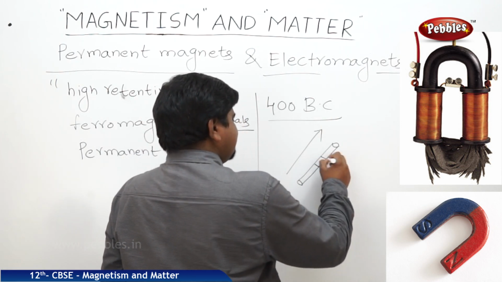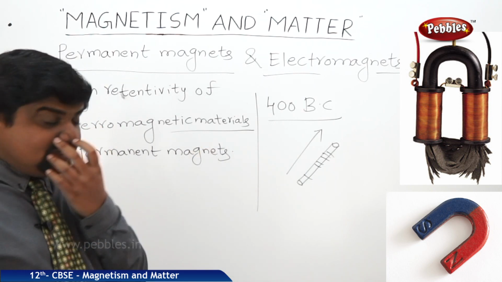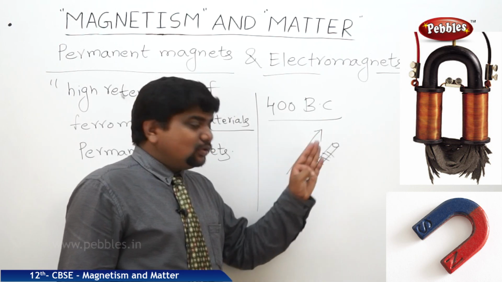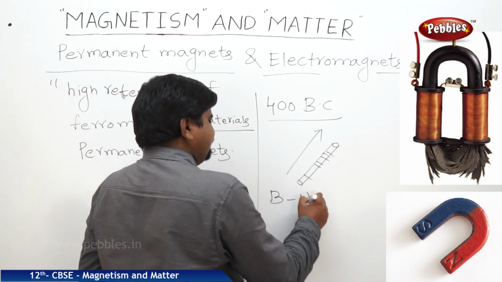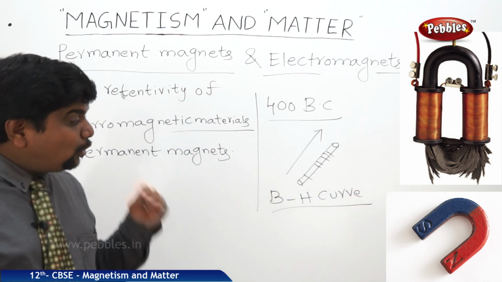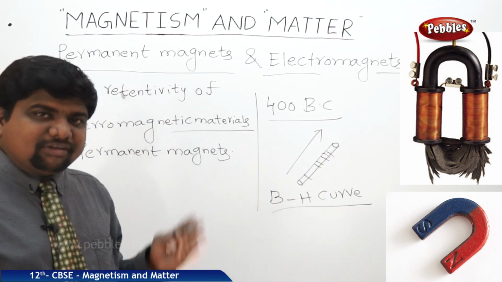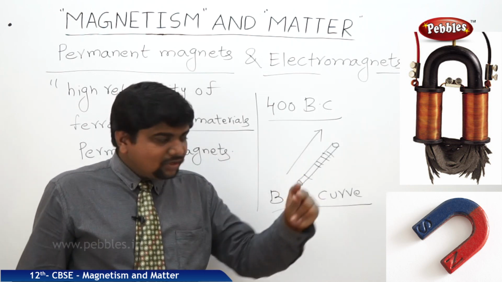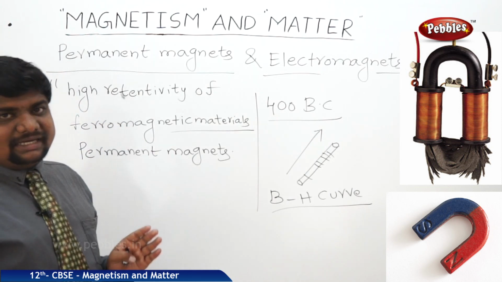Like this, it can be made to act like a magnet. But how long it can withstand the magnetism, how long it can store the magnetism, is given by its BH curve. So how much retentivity it shows and how much coercivity it shows, whether it is iron, steel, or whatever other material. Materials whose coercivity is more are the best materials to manufacture permanent magnets.